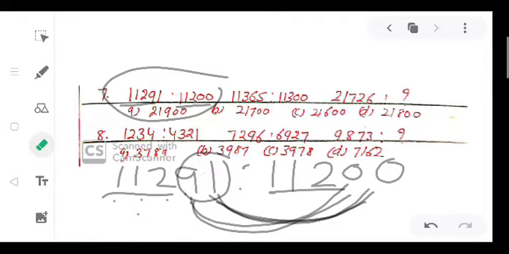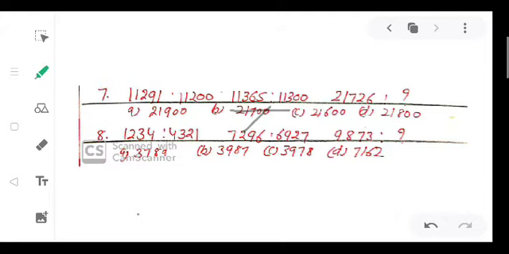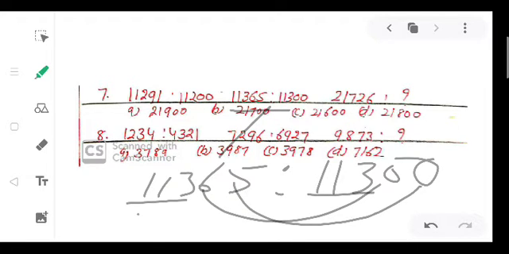We will check if it is the same analogy in the next. Next is 11,365 and 11,300. Is it the same analogy between these? Yes. First three numbers same, fourth and fifth number converted into 0.